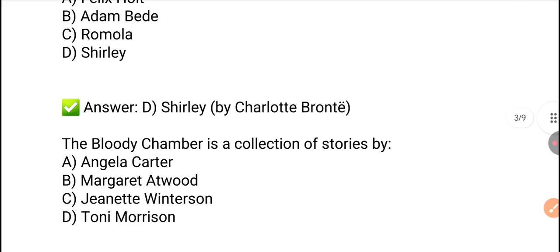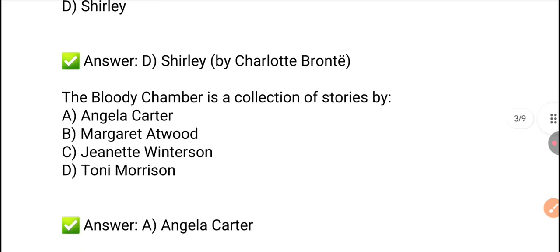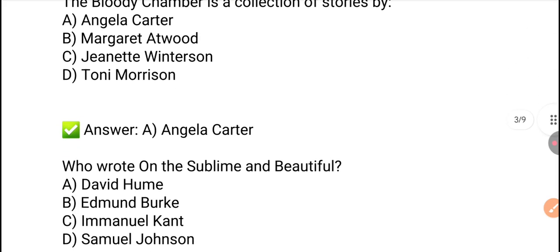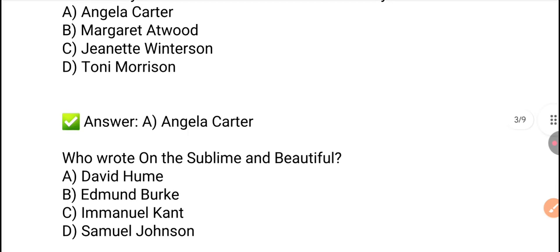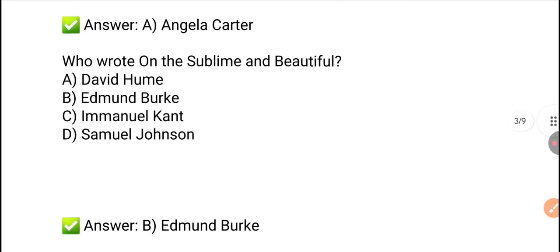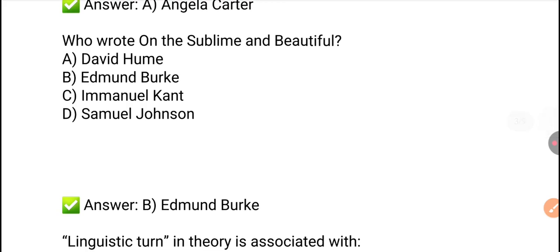Next, The Bloody Chamber is a collection of stories by. So, The Bloody Chamber is a collection of stories and it's a work of Angela Carter. Option A is the right answer. Next, who wrote On the Sublime and Beautiful? So, A Philosophical Enquiry into the Sublime and Beautiful is a work of Edmund Burke.